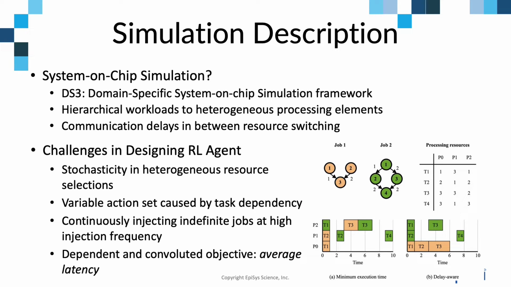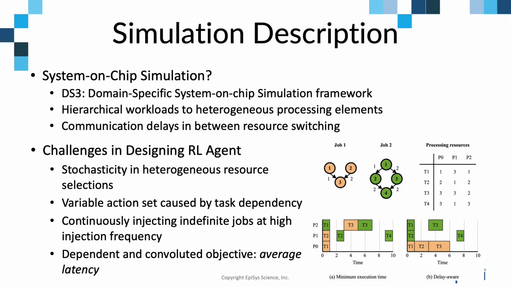There are several challenges for designing an RL agent for SOC simulation. First, overall performance depends on the scheduling policy mapping each task to which resources. There's stochasticity in heterogeneous resource selection. Moreover, since each job has a different task dependency, only tasks having no predecessors can be scheduled.